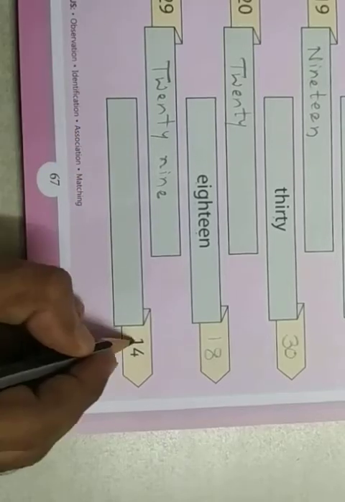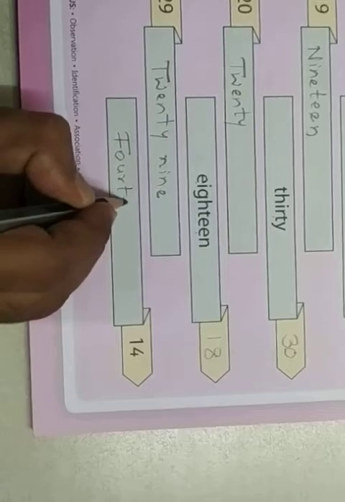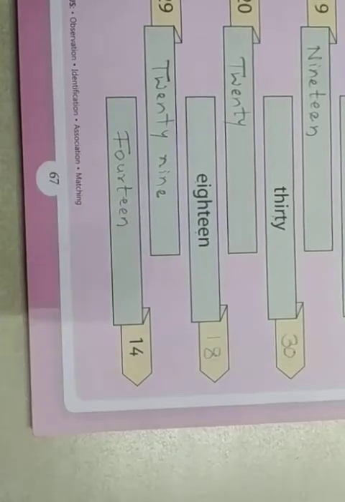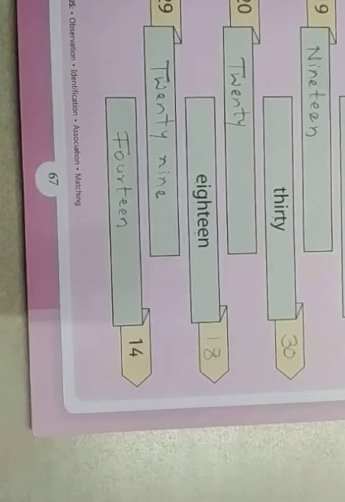Followed. Next is 14. F-O-U-R-T-E-E-N, 14. Right? So somewhere they have given the numbers, and we need to write numerals. Somewhere they have given the number name, and you need to write the number. Okay? I hope you have followed these concepts thoroughly.